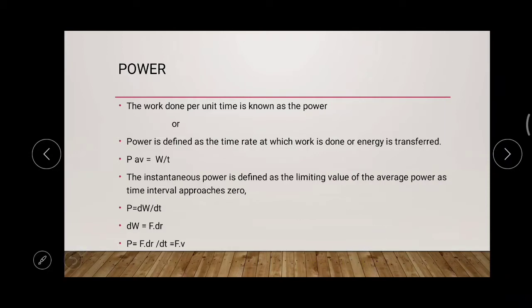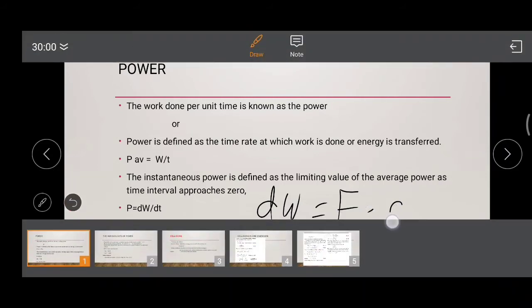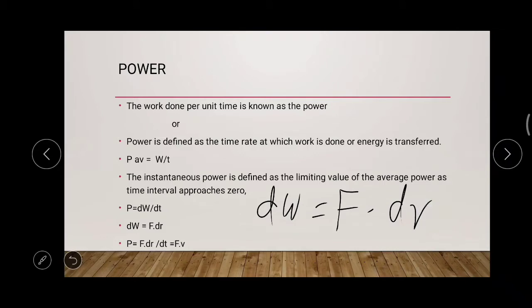So the work done dW is equal to F dot dr. So substituting this value in this equation, that is P is equal to dW by dt, that is F dot dr by dt.